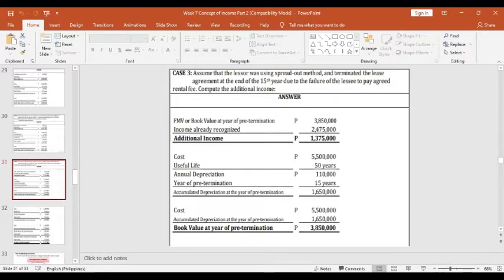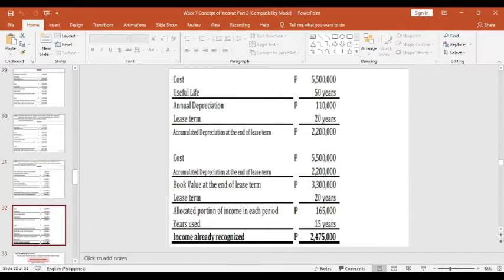So first is to compute for the income already recognized. The cost is 5.5 million divided by the useful life of 50 years, so the annual depreciation is 110,000. Then multiply by the lease term, 20 years. The cumulative depreciation at the end of the lease term is 2.2 million.